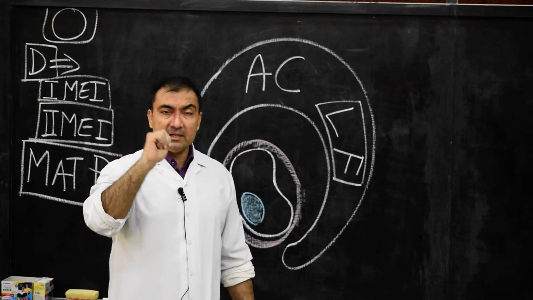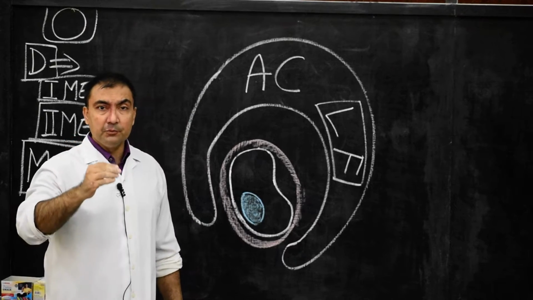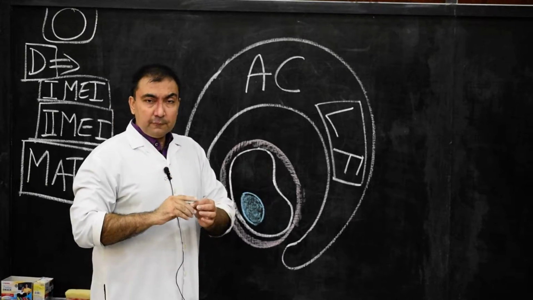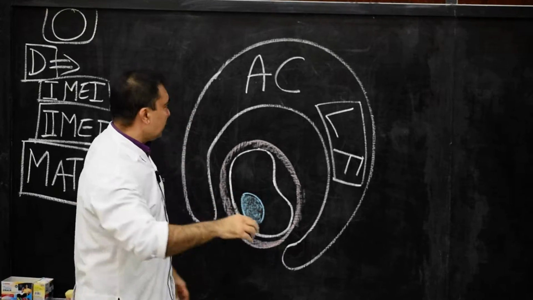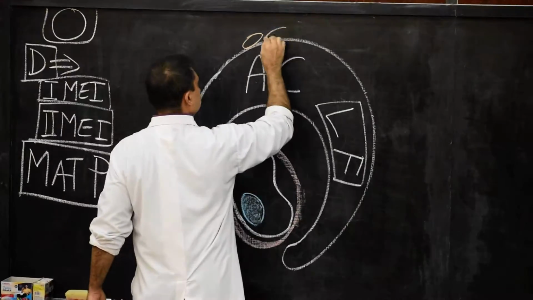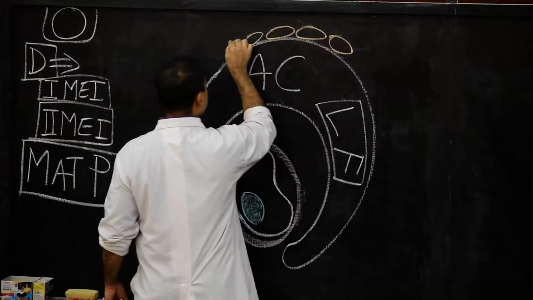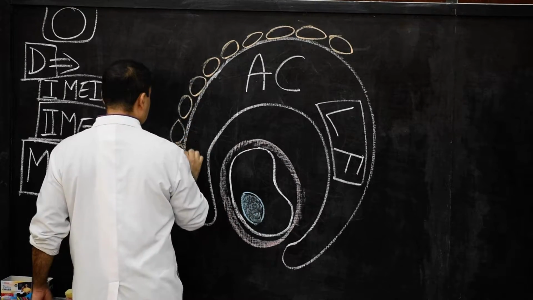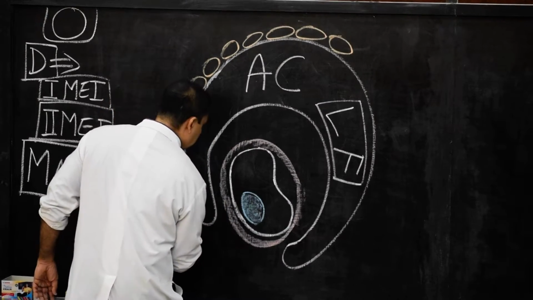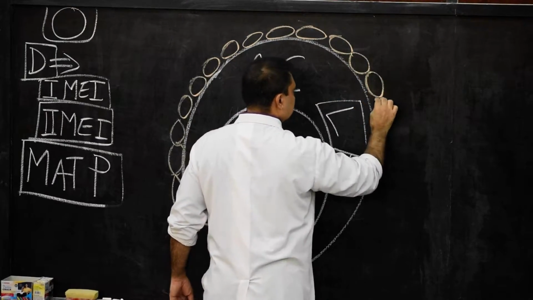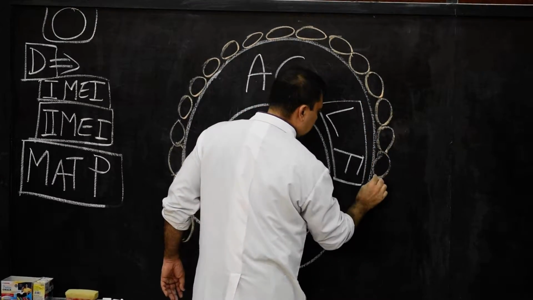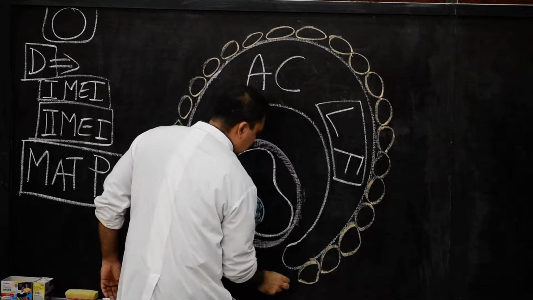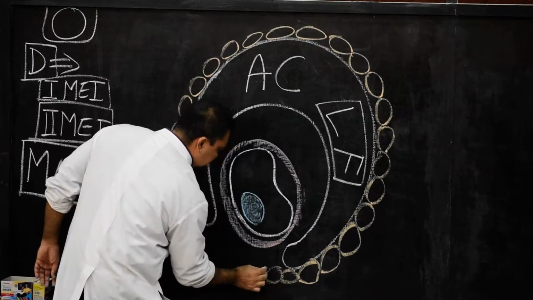The outer will be known as stratum granulosum and inner is cumulus ovaricus. So now I am going to draw the follicular cells, which have been split into two layers. The outer layer, see here, this is the outer layer of follicular cells, and this is called stratum granulosum, or membrana granulosa cells. So it has two different names, stratum granulosum or membrana granulosa cells.